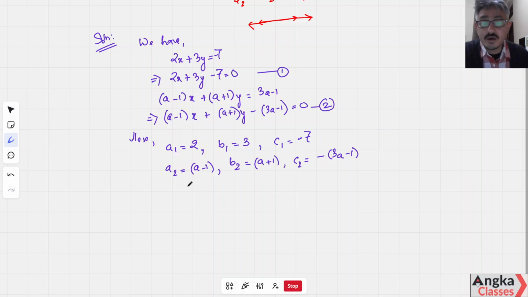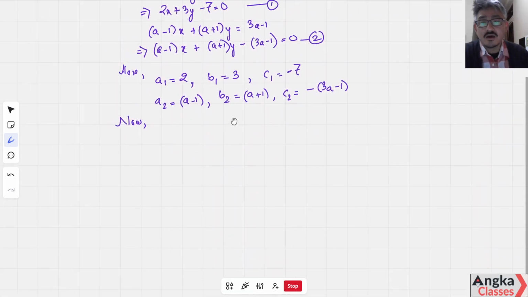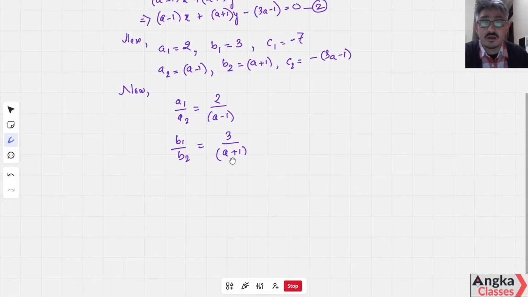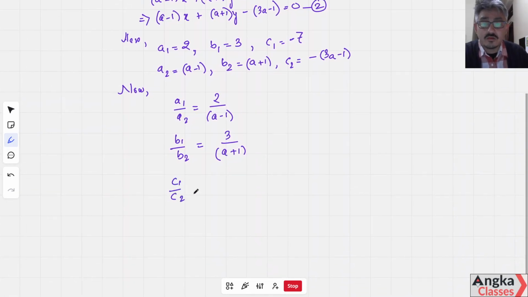Okay, so we have a1, a2, b1, b2, c1, c2. Now the ratios: a1 by a2 is 2 by A minus 1. Similarly b1 by b2 is 3 by A plus 1. And c1 by c2 is minus 7 upon minus 3A plus 1.